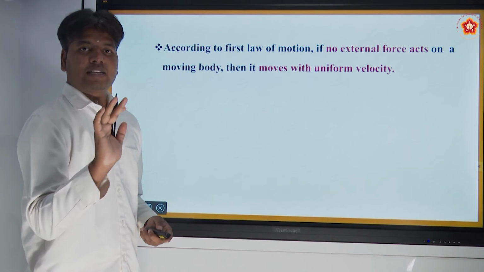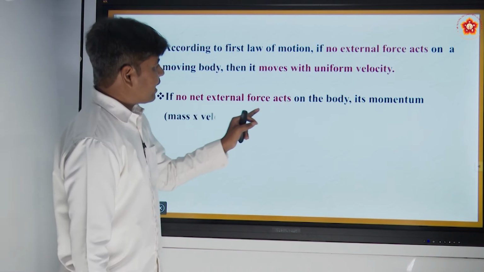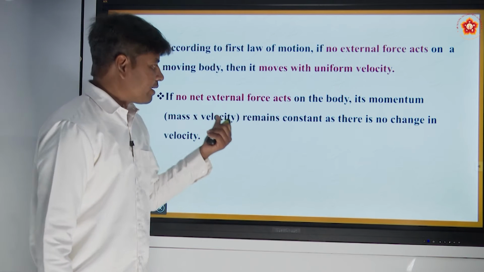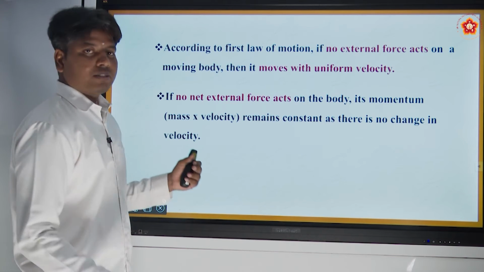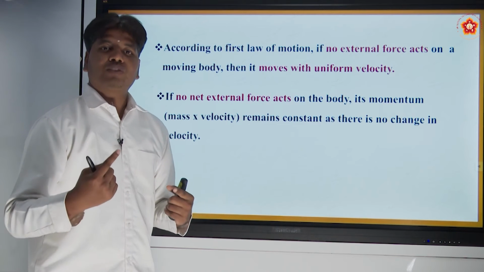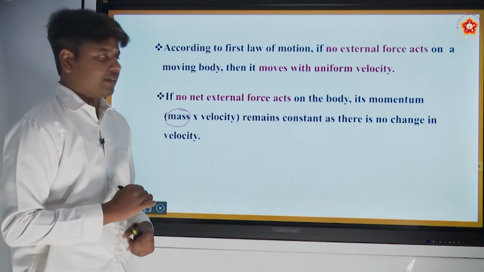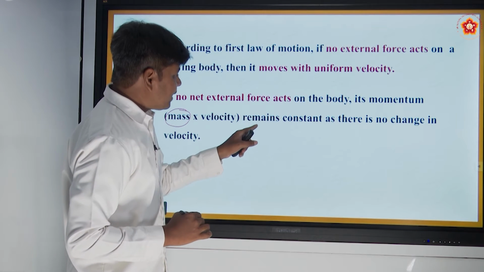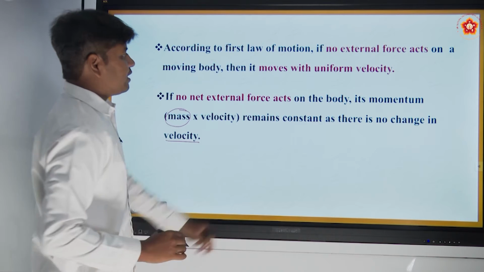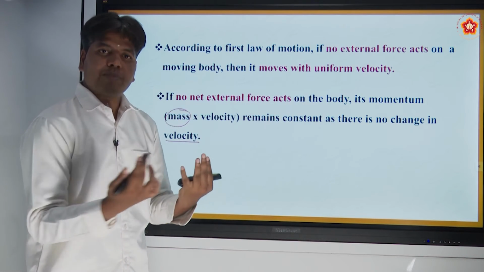That means if no external force acts on a body, its momentum, why am I writing now as momentum? Because the velocity is constant. If you multiply its mass by the velocity, and mass is also constant, then the momentum also remains constant as there is no change in velocity.